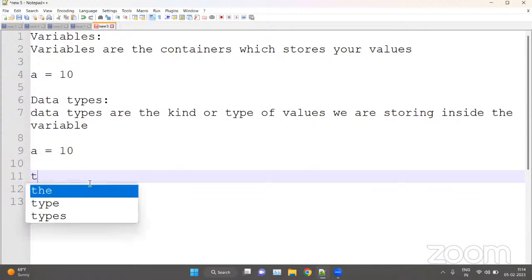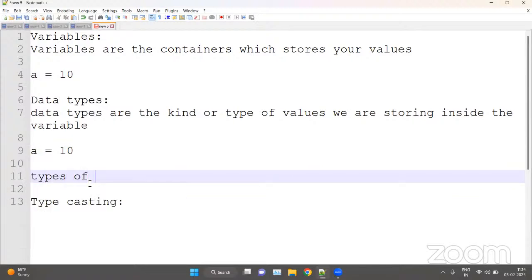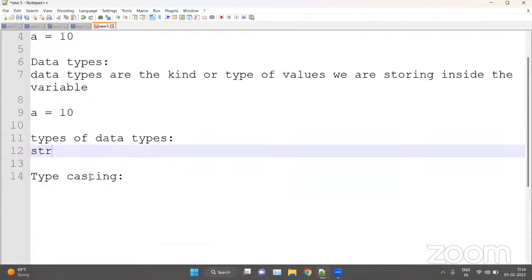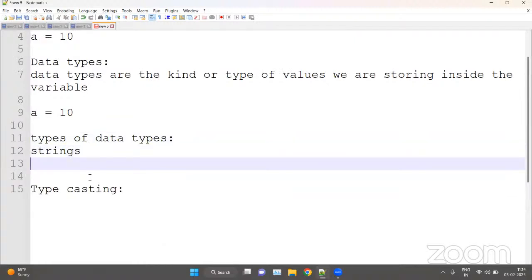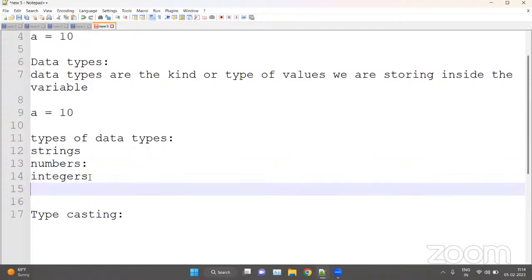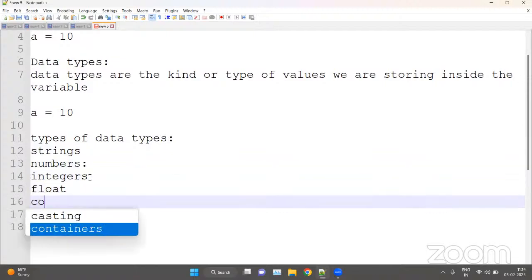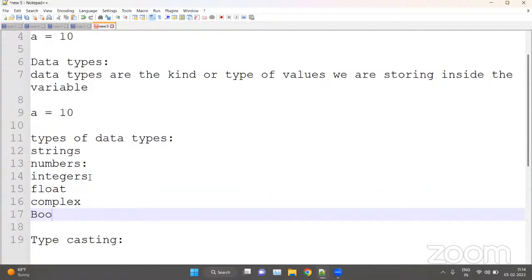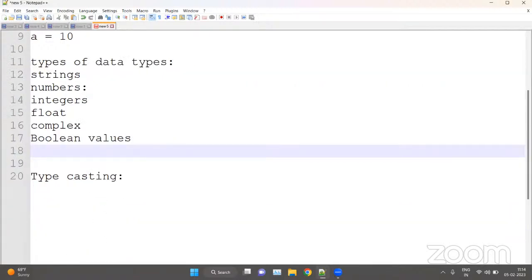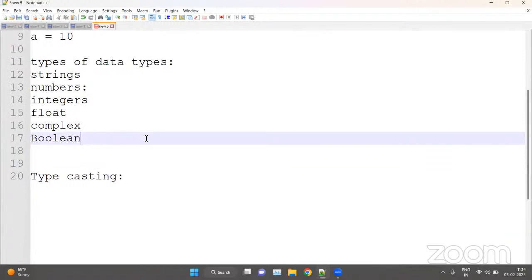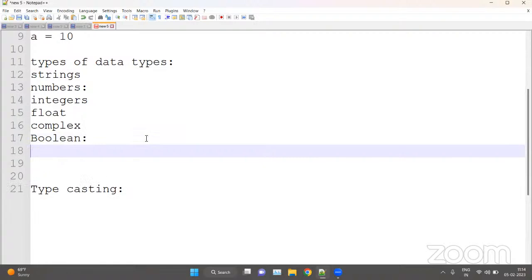Now we have the types of data types. First we have strings, then numbers. Inside numbers we have integers, float, and complex. Then we have Boolean values, which have two values, true and false.